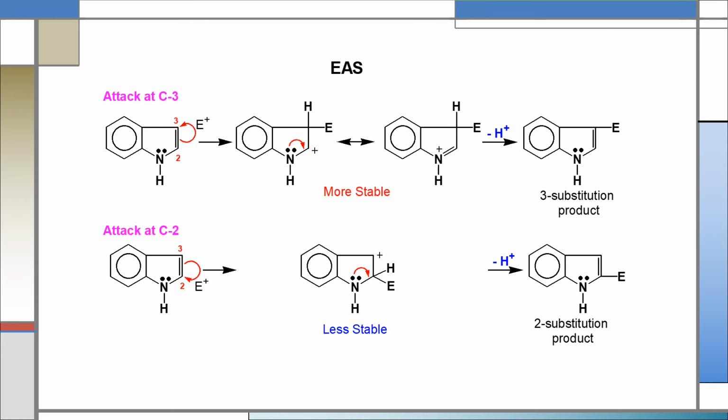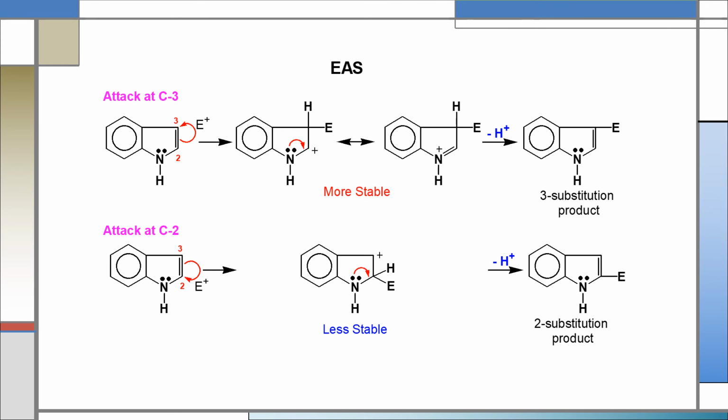During electrophilic substitution reaction, the electrophile can attack any carbon of the 5-member ring or 6-member ring of the indole, but the preferential position is 2 and 3, because 2 and 3 are very near to the heteroatom nitrogen. So that's why the electrophile usually prefers the 2 or 3 position of indole during electrophilic substitution reaction.